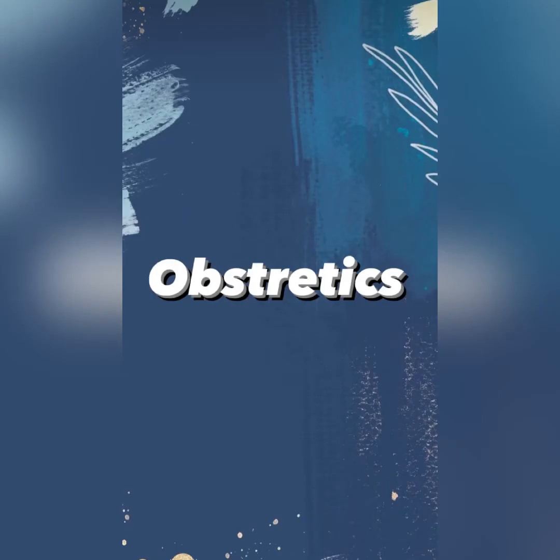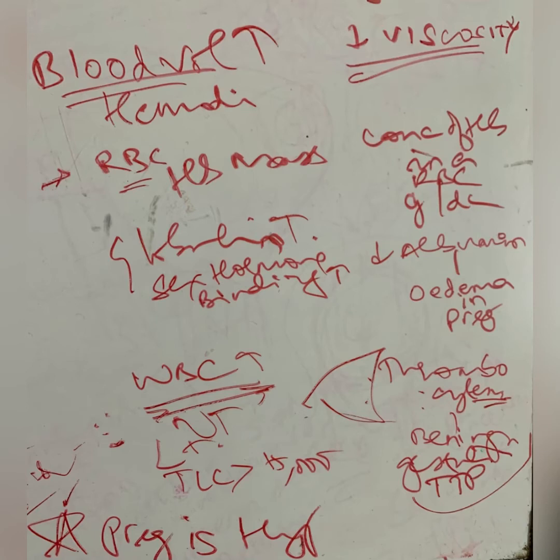Hematological changes in pregnancy. So first pointer is that there's increase in the blood volume. Because of increase in the blood volume, there'll be hemodilution. So as a result of that, there's decrease in the viscosity. Then there's increase in the RBC mass, like the hemoglobin mass. So hemoglobin mass increases, but because of hemodilution, the concentration of hemoglobin in a RBC reduces. So there's decrease in the hemoglobin concentration.